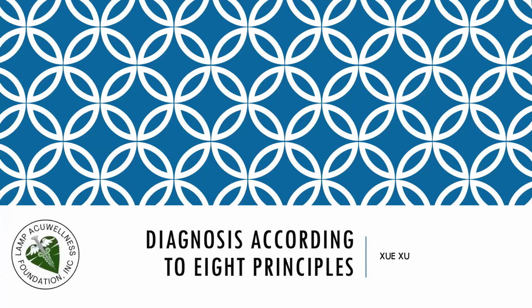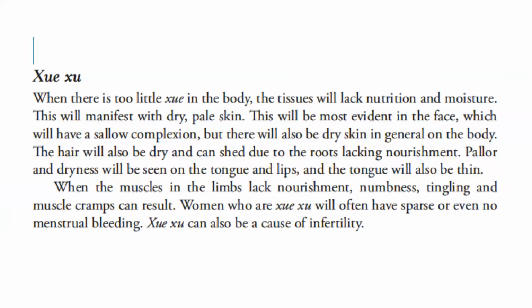We now discuss blood deficiency under diagnosis according to the eight principles. When there is too little blood in the body, the tissues will lack nutrition and moisture. This will manifest with dry, pale skin. This will be most evident in the face, which will have a sallow complexion, but there will also be dry skin in general on the body.